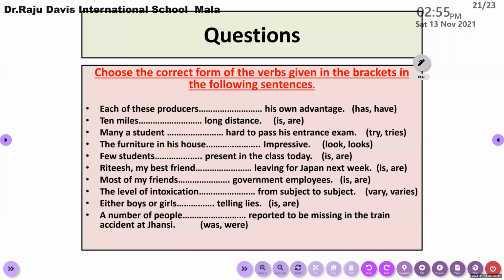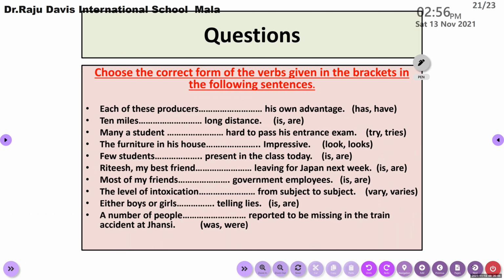10 miles dash long distance. Many a student dash hard to pass his entrance exam. The furniture in his house dash impressive. Few students dash present in the class today. Ritesh, my best friend, dash leaving for Japan next week. Most of my friends dash government employees.